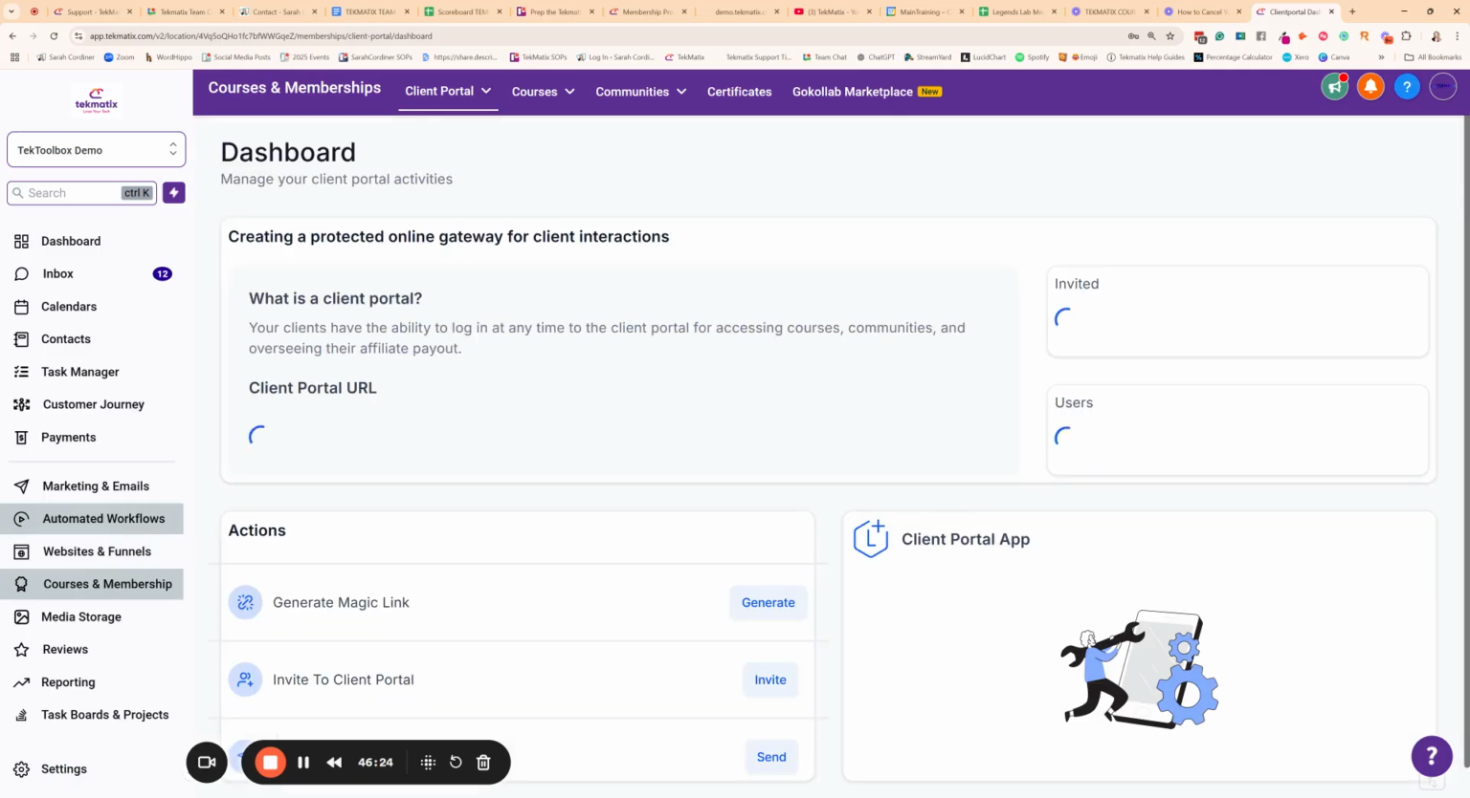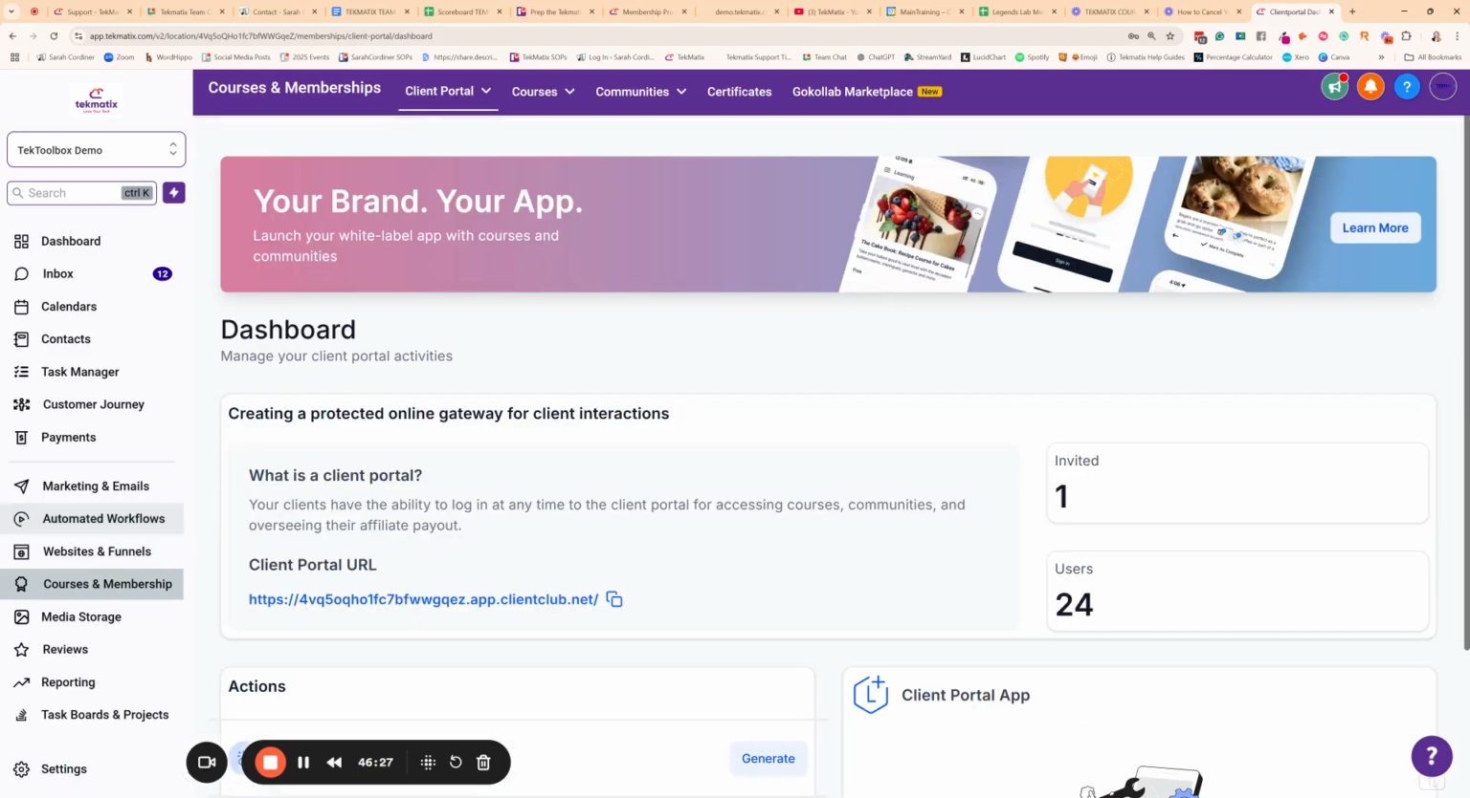Then we have the all-important courses and memberships. This here is where you add in all of your courses. It's where you build your communities. It's where you create your certificates. Now, Go Collab. Go Collab is a public marketplace. Think Udemy. This is a fairly new platform that is basically taking on Udemy. So you can also, by the way, choose to upload your courses or sync your courses rather to this public marketplace as well. Oh, yes, it just gets more exciting by the minute. This is a fantastic update at the end of 2024.